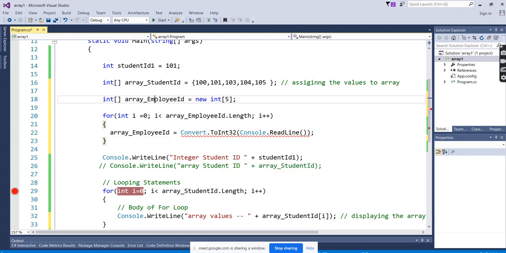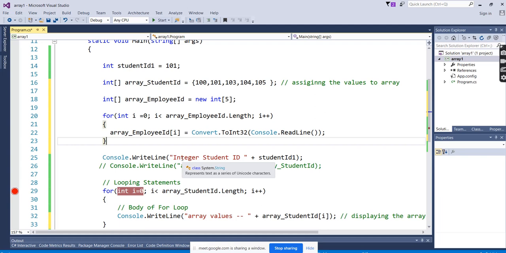Okay, here we are using an array, right? Then in that case we have to go for the array also here. You got this? When you want to enter the values dynamically, then at that time you have to enter the values in the specific block. If you enter the value 100, where will the 100 be stored? Whatever value you are entering in the array, you have to mention the array index also.